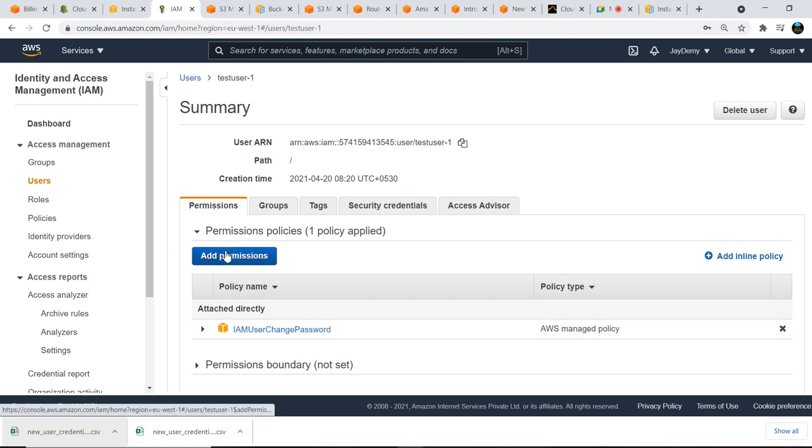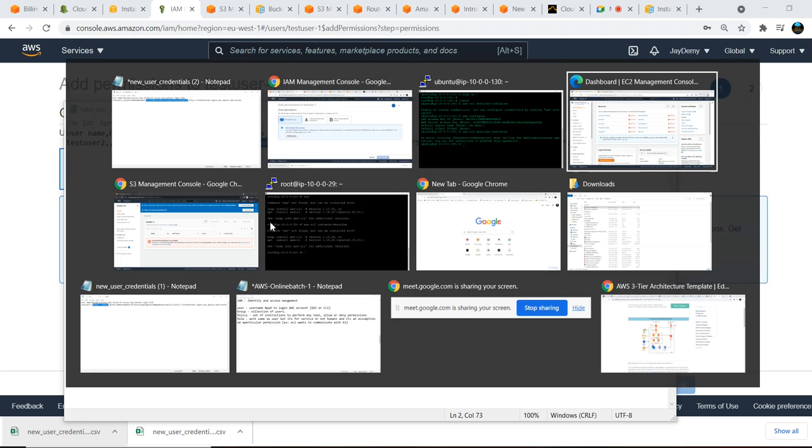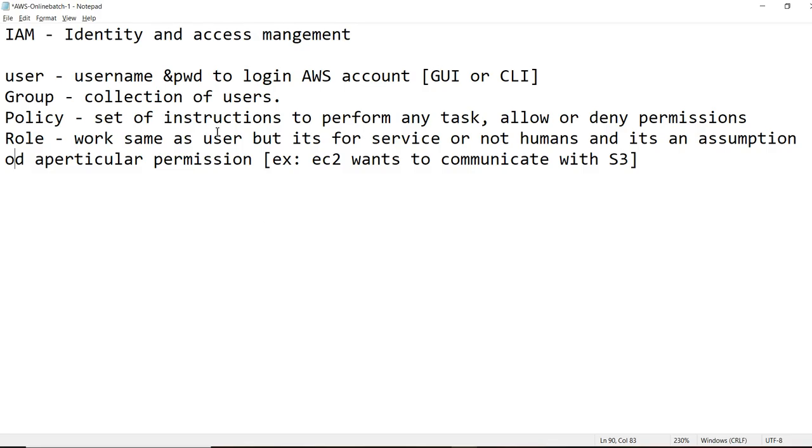Okay, add permissions, copy existing permissions. There are 3 types of policies we have: one is AWS managed policy, the second one is custom policy which we will create, and inline policy.